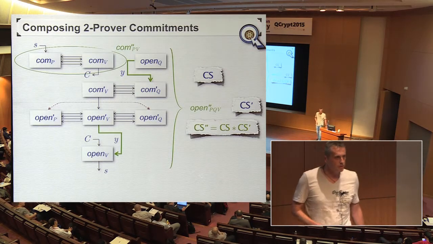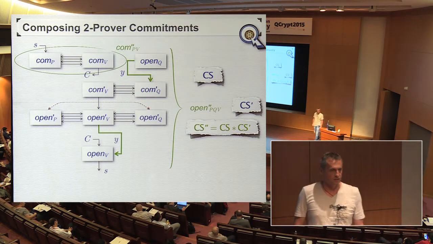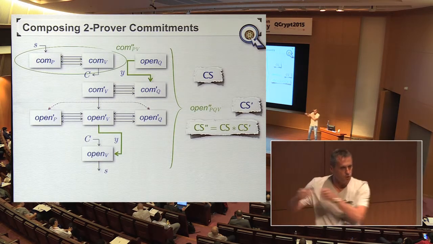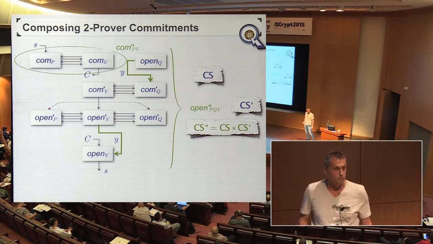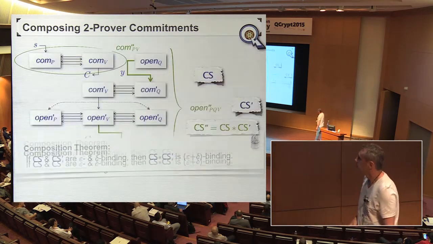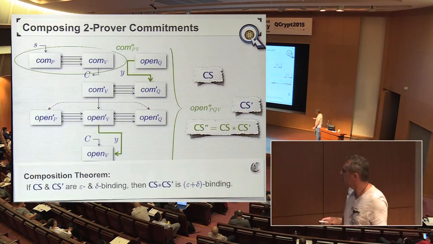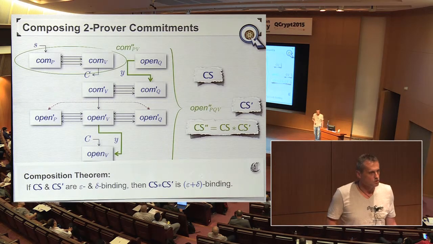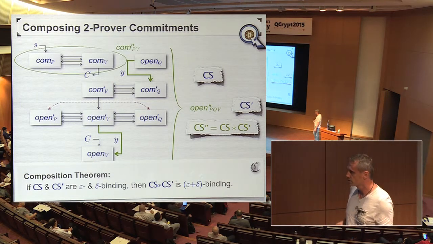Maybe that sounded complicated, but it's nothing else than what I said earlier: instead of revealing the code that opens the safe, I put the code into a new safe and then open that safe. And what we show is that if the underlying commitment schemes are binding, then so is the composition, with the error parameters simply adding up.